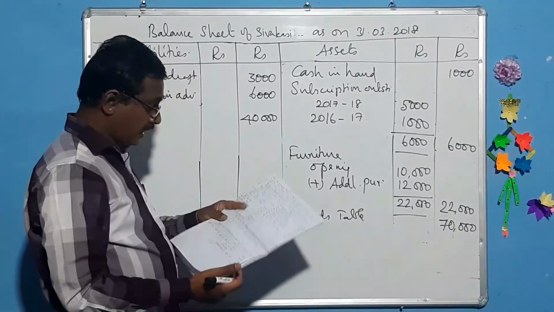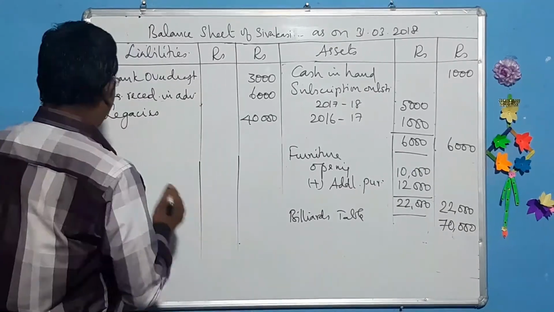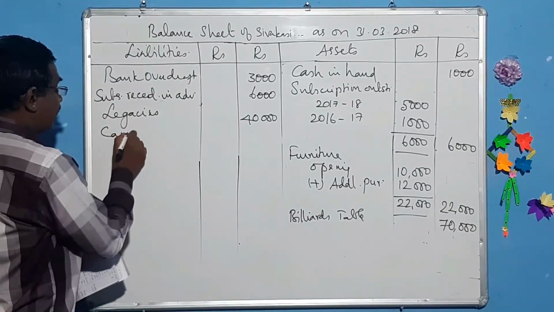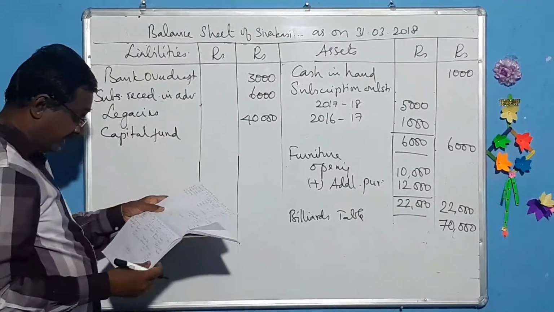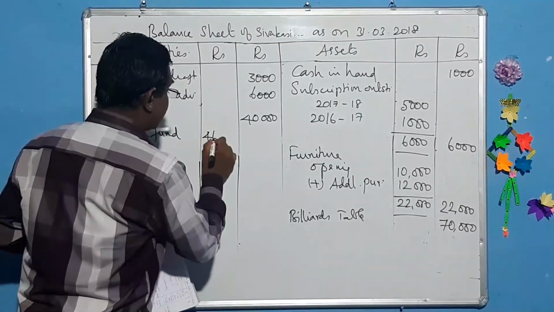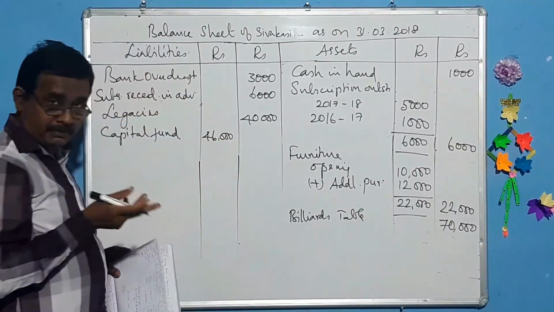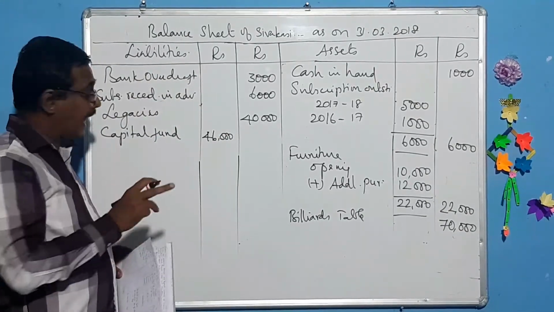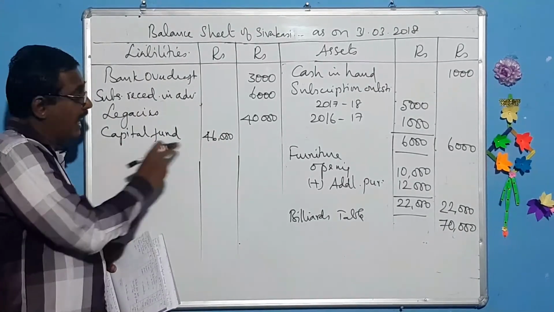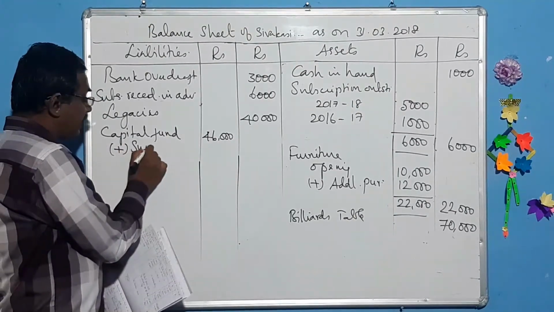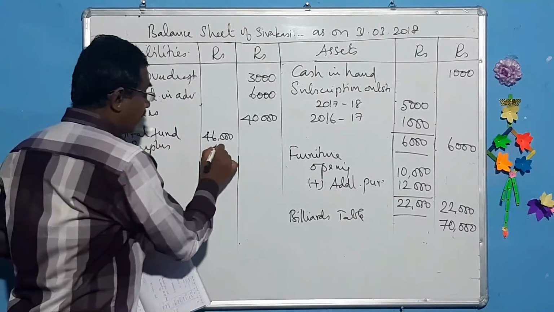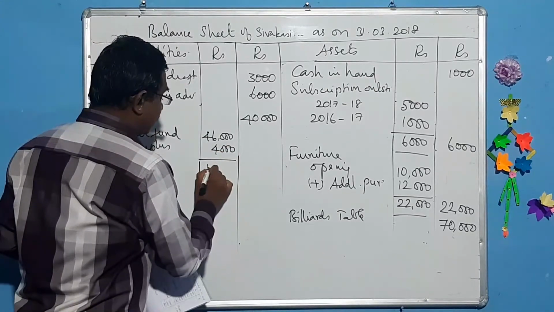Yeah, that's all. Let us come to this side and take the capital fund. We prepared a balance sheet with opening balances and we have found out the capital fund as 46,000. With that, we have to add that surplus 4,000. That comes to 50,000.